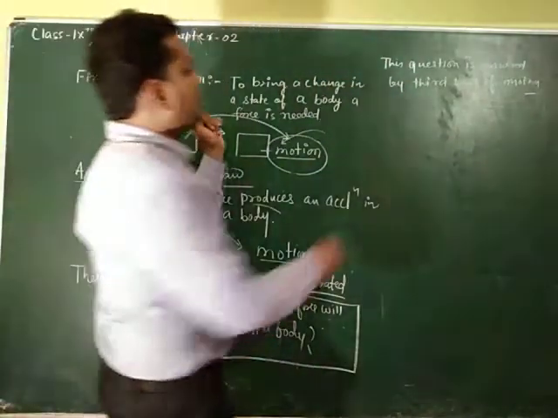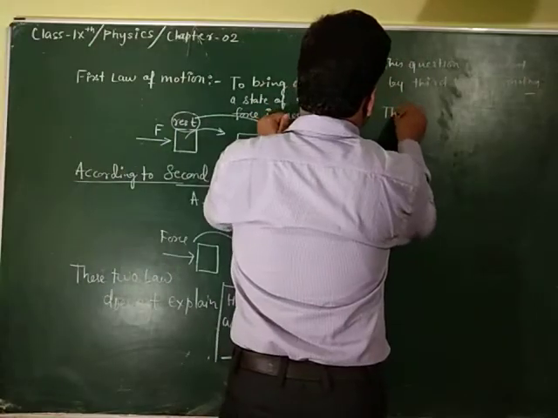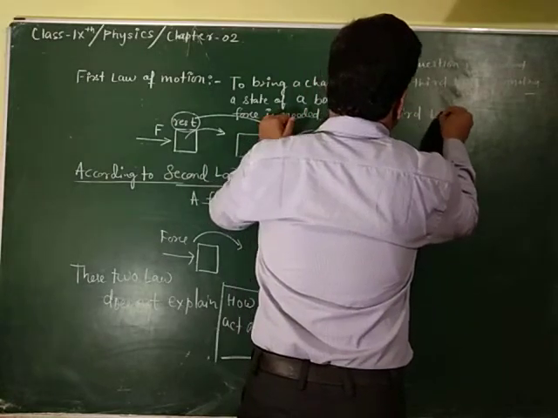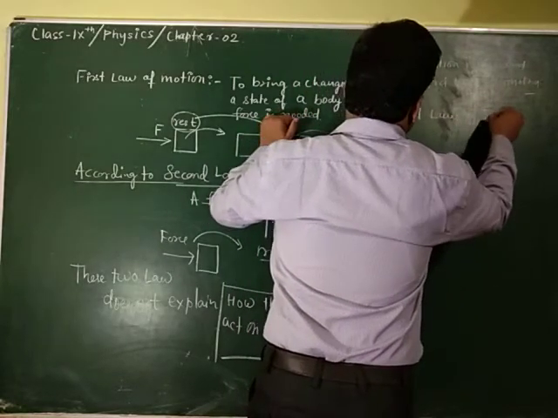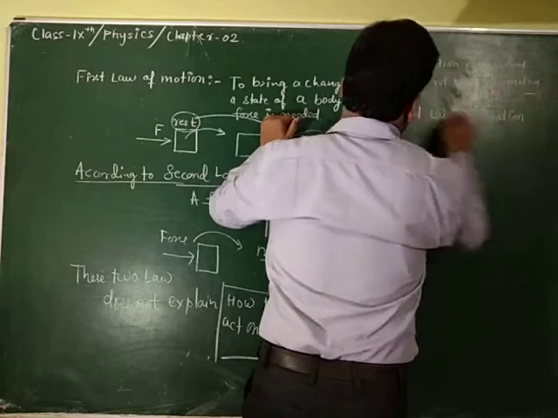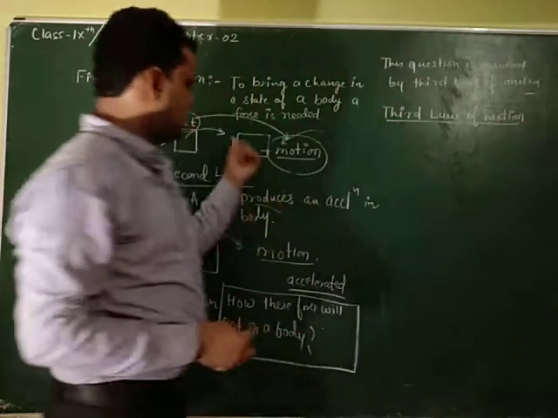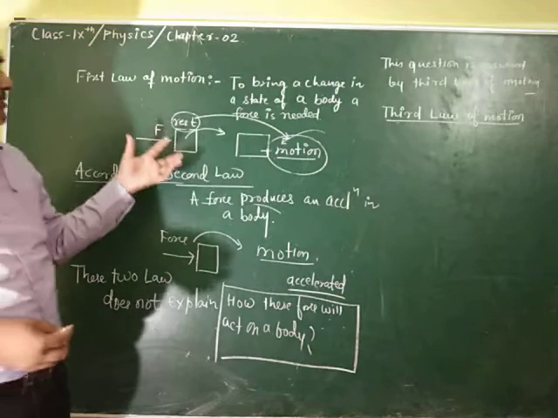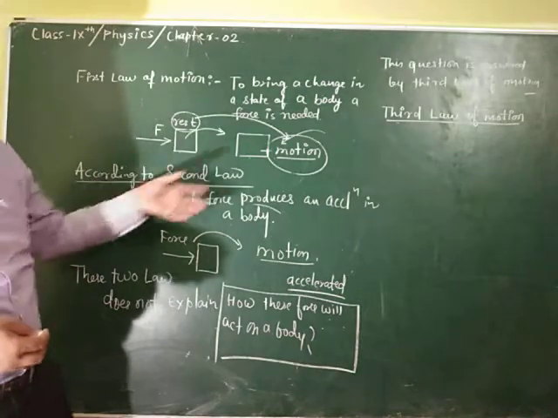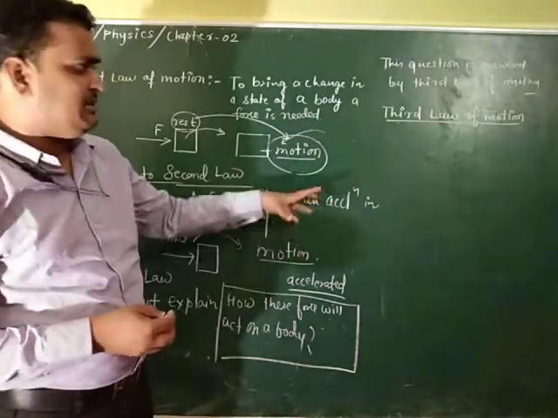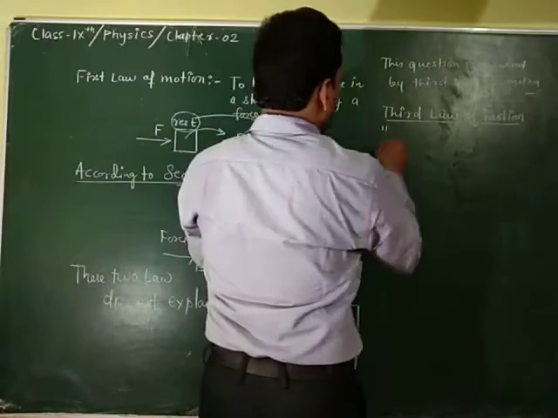That is the requirement of the third law of motion. So I am going to write the third law of motion. If you memorize the first and second law, it is slightly difficult, but the third law is very easy sentence-wise.